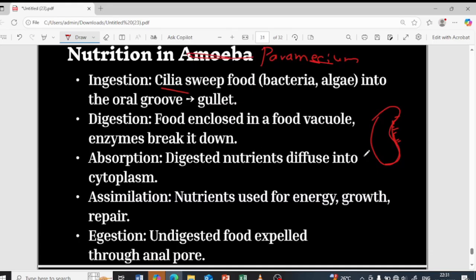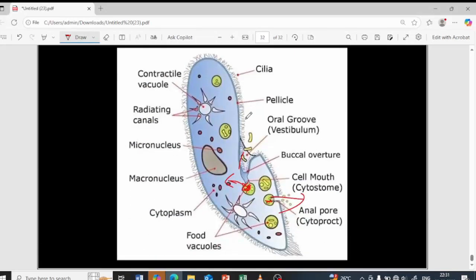So next we learnt about the paramecium as well. The same thing, the cilia will be present. This cilia will sweep the food to the oral groove, and the oral groove is basically a mouth. Okay, and in the food vacuoles the digestion will be taking place. The digested food will be absorbed into the cytoplasm, and then assimilation is taking place. Again the same thing as amoeba, it is used up for the different processes that are taking place in the body. Now the undigested food has to be removed out of the body, so it moves to the anal pore, and then it is removed out. So this is what is going to take place.